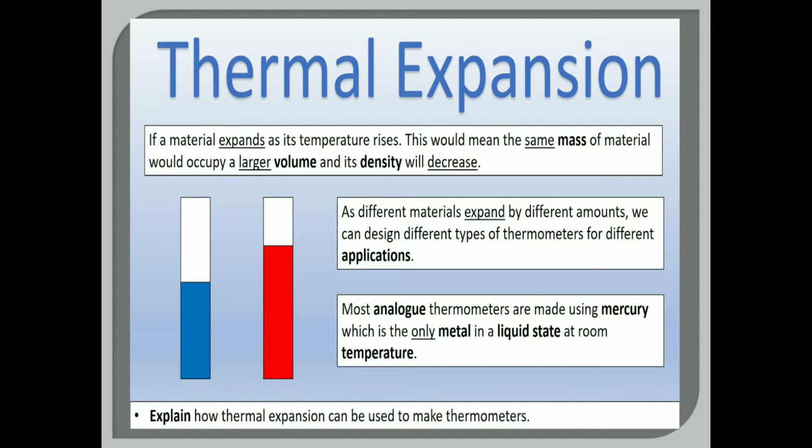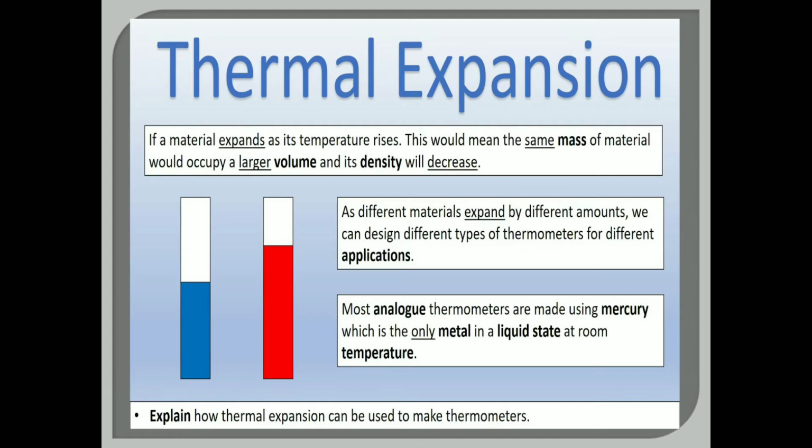As temperature rises, the molecules in that material expand, okay, and this means the same mass of a material would occupy a larger volume. As a material expands, that doesn't mean the mass also expands. The mass of that material is constant, it remains the same, but the volume increases because the material occupies a larger volume. And also density decreases, right? As volume increases, density decreases.